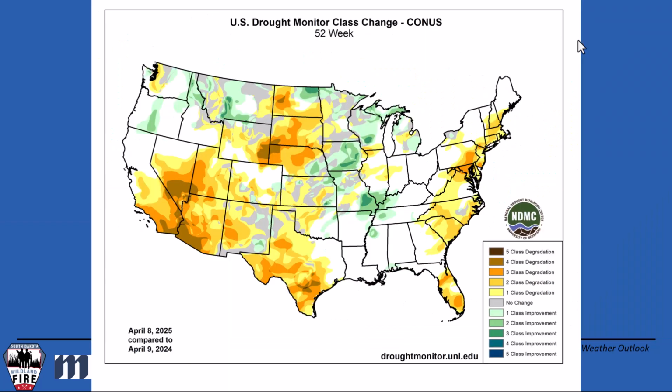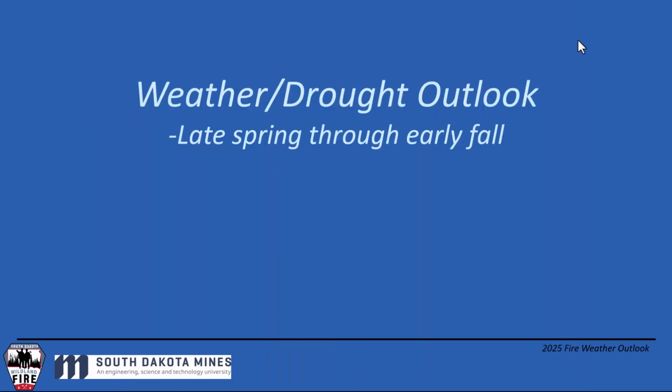And here's the 52-week category change in terms of the class degradation over southwestern South Dakota. It's been a 4-class degradation. D3, D4 drought in those areas. It's been very, very dry because they weren't in drought in terms of what we saw last year. So it was a dry year. We're coming into the spring pretty dry. Let's kind of scratch the surface on what we might see moving forward.